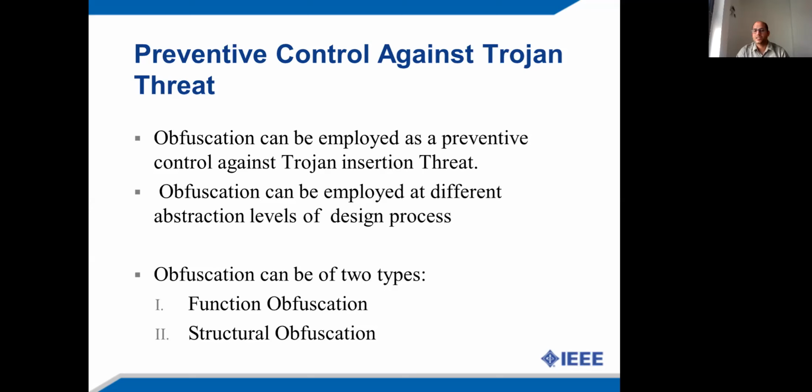Further, coming to the structural obfuscation approach, the design structure is obscured by applying some structural transformation to the design. Thus, a structurally obfuscated design is harder to reverse engineer by an adversary. Therefore, he cannot deduce the original functionality of the design and he fails to insert malicious hardware Trojan logic. This is how the obfuscation approaches can be used to secure the hardware accelerated designs.